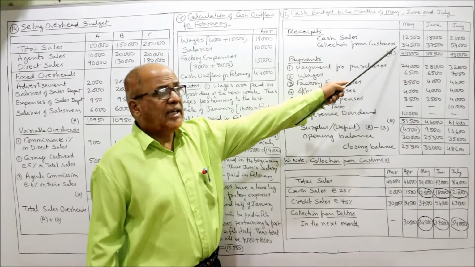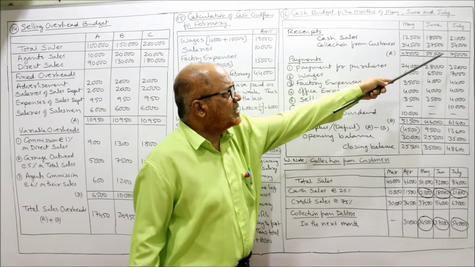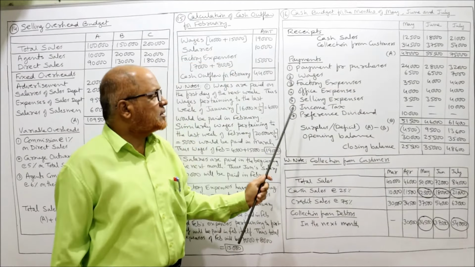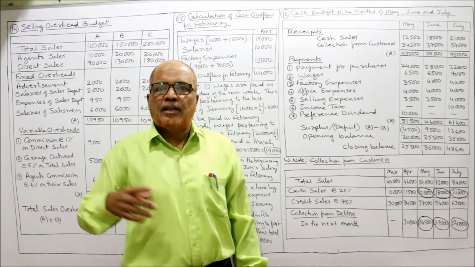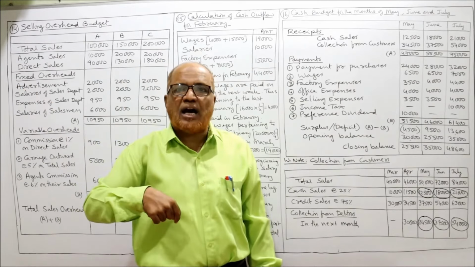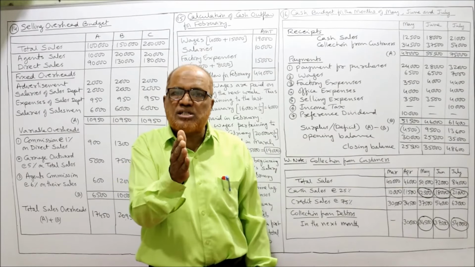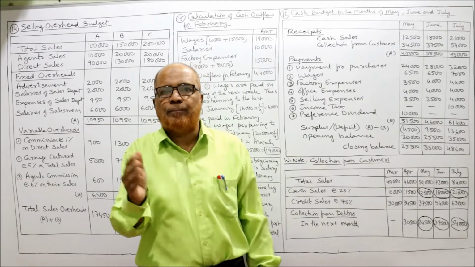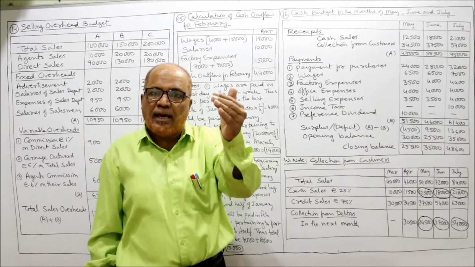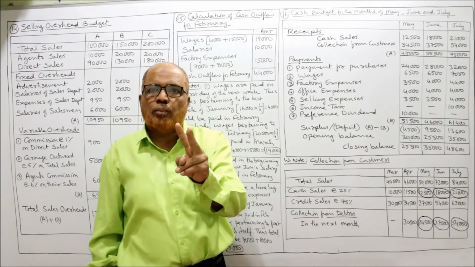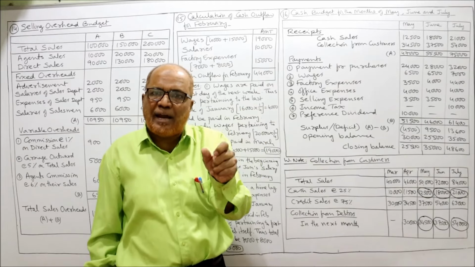Take the total. A total we got 12,500 plus 34,500, 47,000. Now payment for purchases. Purchases from supplier. The suppliers are allowing us 2 months credit period. That means the March purchases will be paid in May. Because 2 months: March to April 1 month, April to May 2 months. So whatever purchases we have made in March will be paid in May.